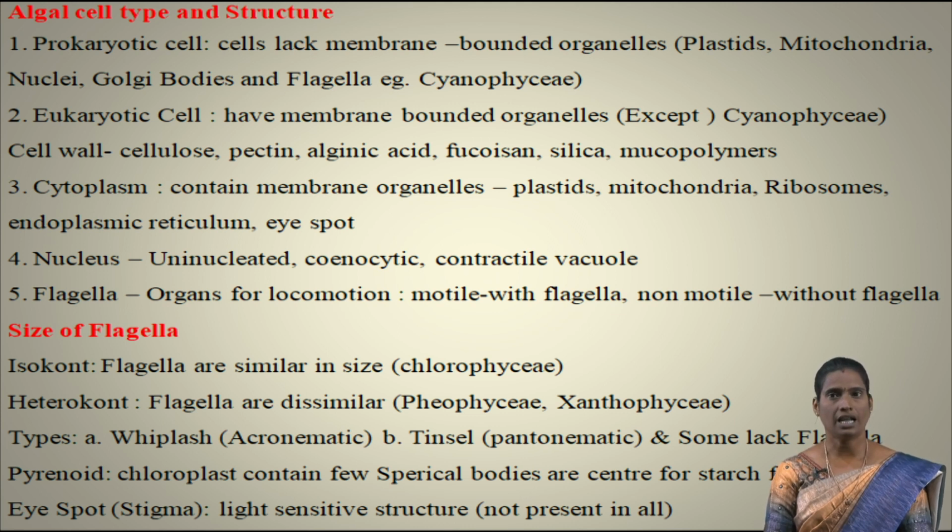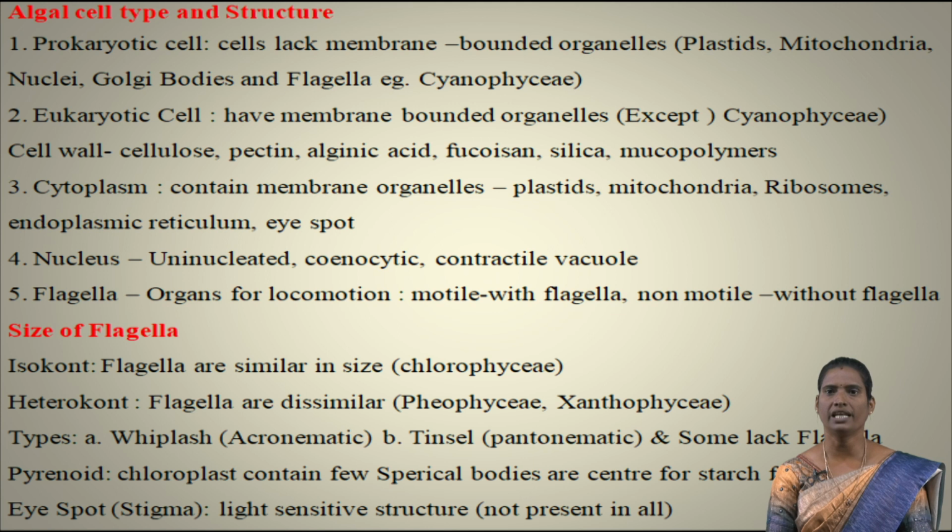Next type is flagella. Flagella is an important organ for locomotion. It moves from one place to another place for reproduction or food searching. So this organ is present in motile organisms. If the flagella is present, that organism is called a motile organism. If it is not present in the cell, it is a non-motile organism, without presence of flagella. Next, size of the flagella. Based on the size, it is classified into two types, isokont and heterokont.